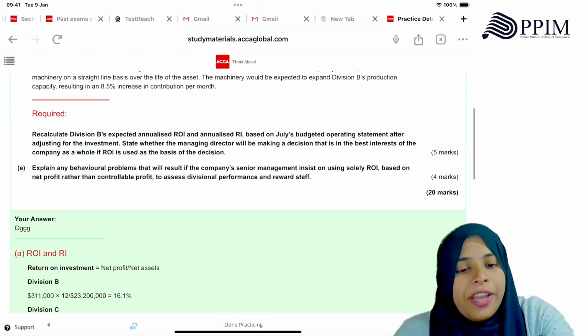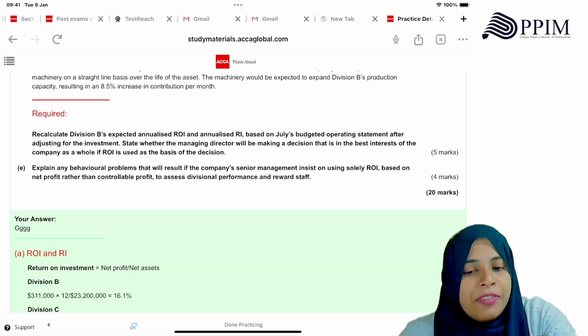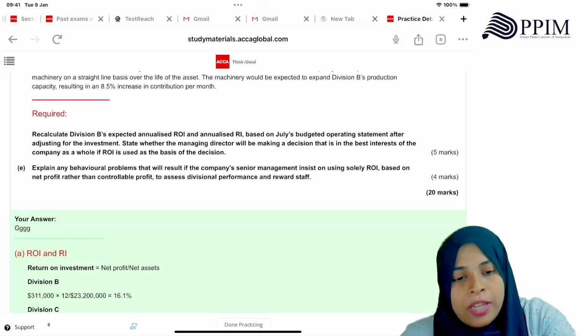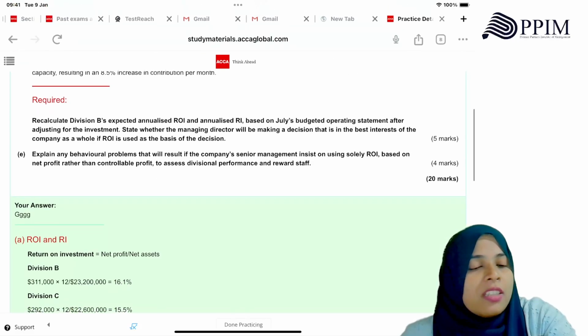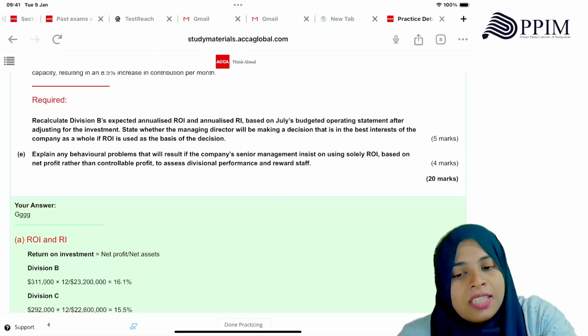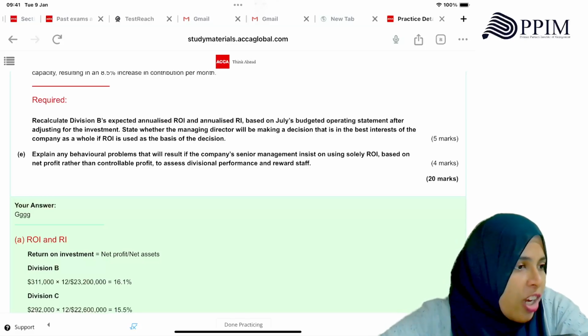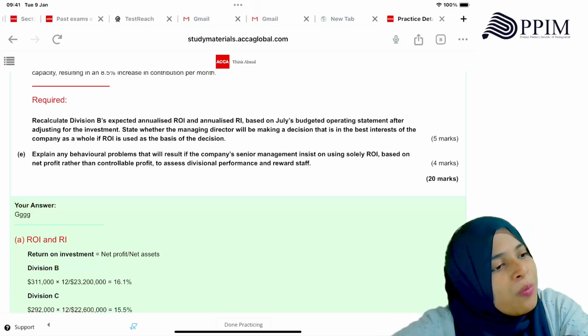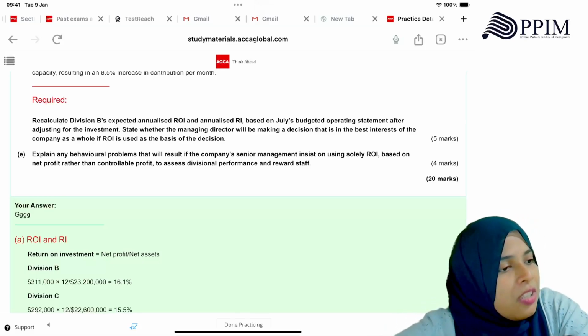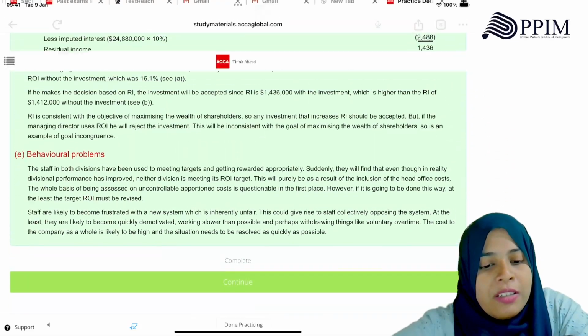So then they want you to explain any behavioral problems that will result if the company's senior management insists on using solely ROI based on net profit rather than controllable profit to assess the divisional performance and rewards. It's wrong, right? When they do this, they're judging the divisional managers based on costs that they can't control. Can you understand? So what problems will arise?